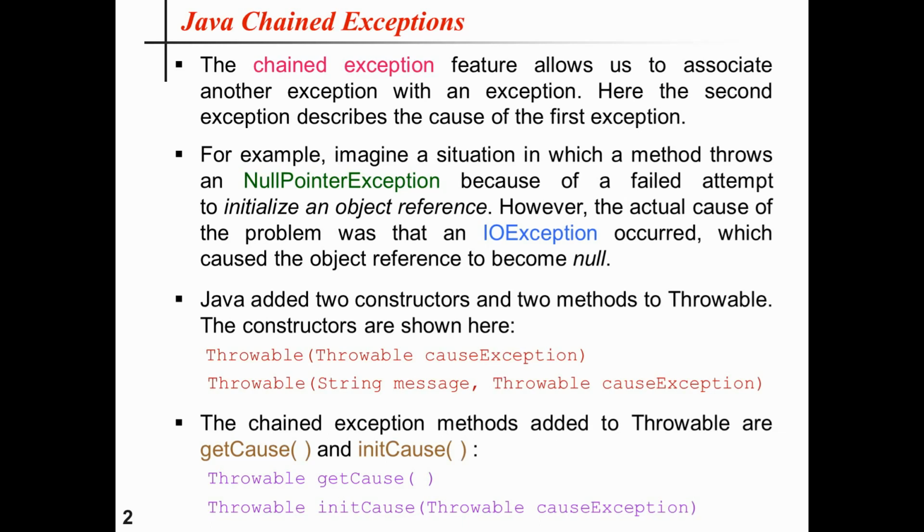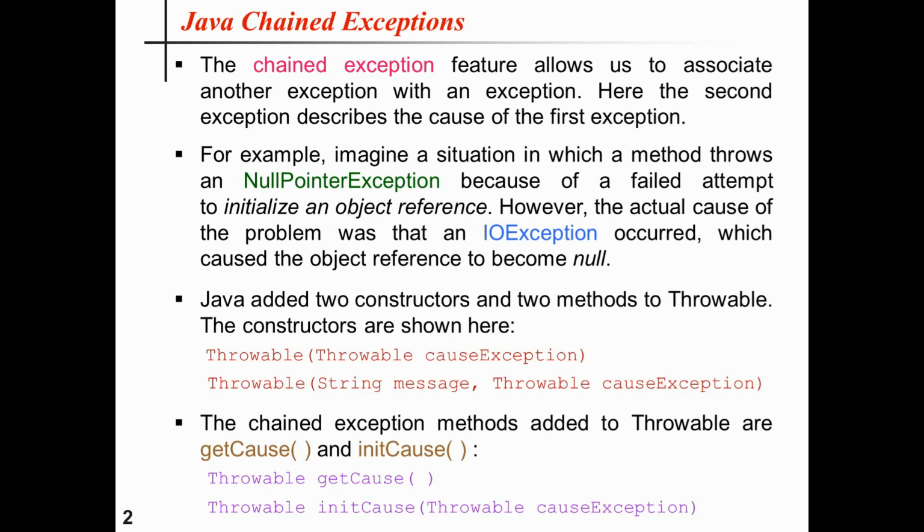So in that way they are basically somewhat related, and they will form a chain or layers of exceptions. So from that idea, the concept of chained exceptions has been thought of. By using this concept, we might also want to let the calling code know that the underlying cause was the IO exception for which null pointer exception has occurred.